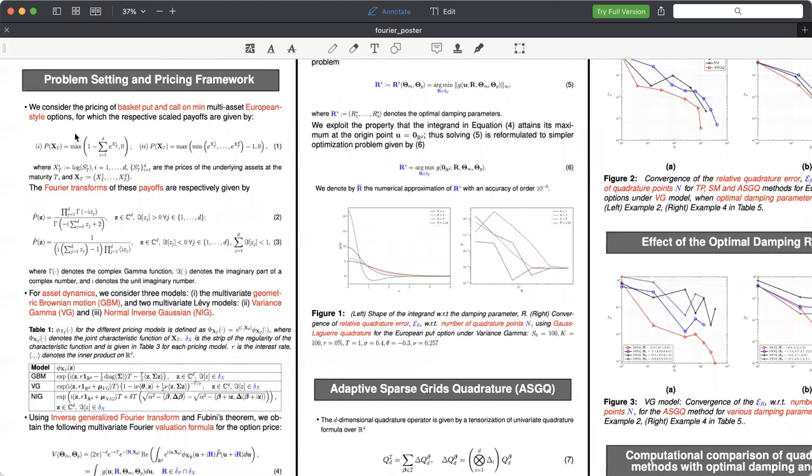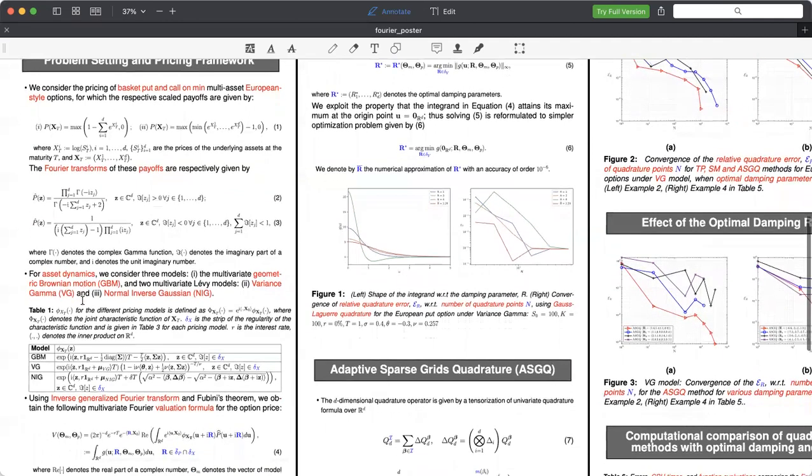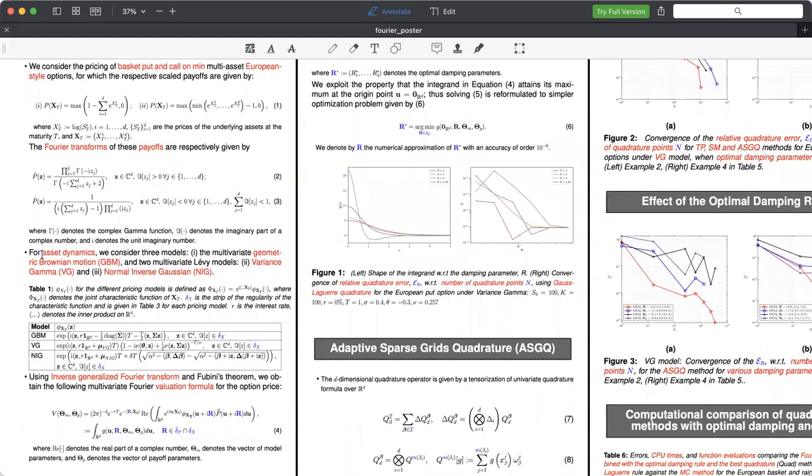In this work, we consider the pricing of basket put and call-on-min multi-asset European style options, for which the respective scaled payoffs are given by the following formulas in equation 1. The Fourier transforms of these payoffs are respectively given by equations 2 and 3 and their corresponding domains of definition. As for the asset dynamics, we consider three models: the multivariate geometric Brownian motion and two multivariate Lévy models, namely the variance gamma model and the normal inverse Gaussian model.